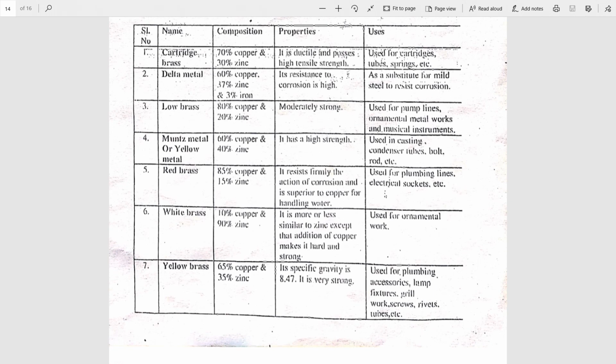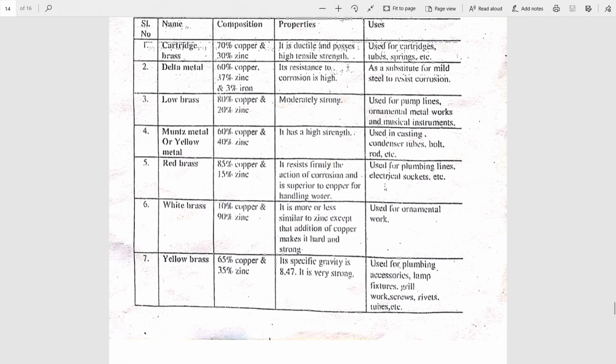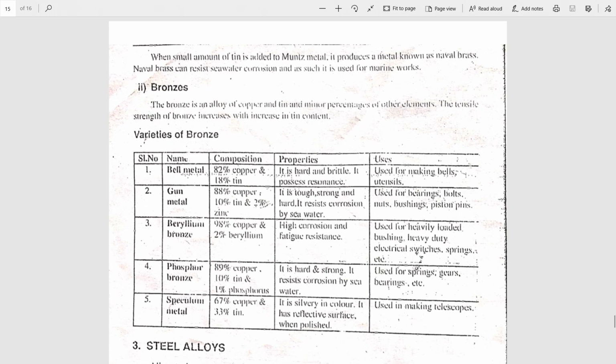Last type of brass is yellow brass. It contains 65% copper and 35% zinc. Its specific gravity is 8.47 and it is very strong and used for grill works, for preparing screws, tubes, rivets, etc. So these are the varieties of brasses with their composition, properties, uses. Seven different types or varieties of brasses. Next is bronze.